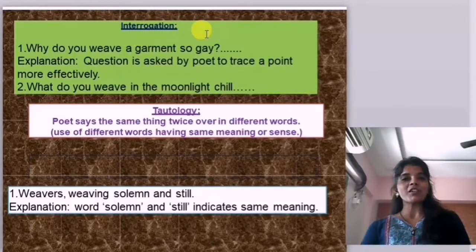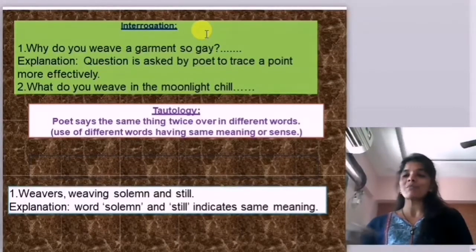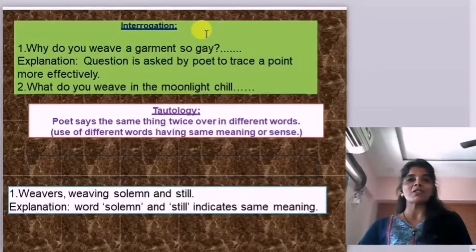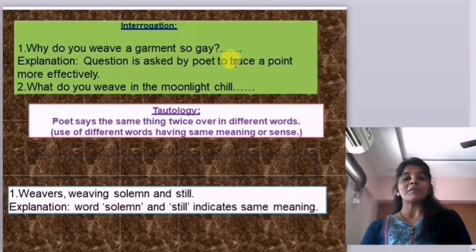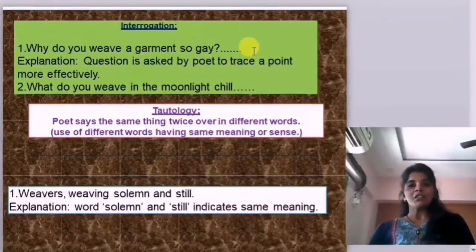Now see the next, interrogation, the next figure of speech. Interrogation means wherever there is a WH question and a question mark; it is easy to identify this figure of speech in a certain line, in the examination also. "Why do you weave a garment so gay?" Here, with the question mark, the question is asked by the poet to make the point more effectively. So this is interrogation.